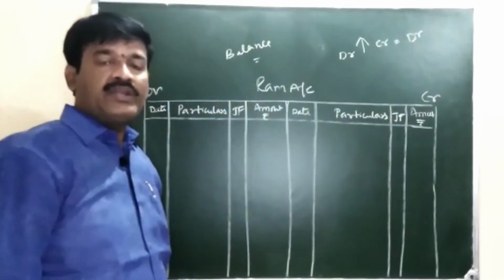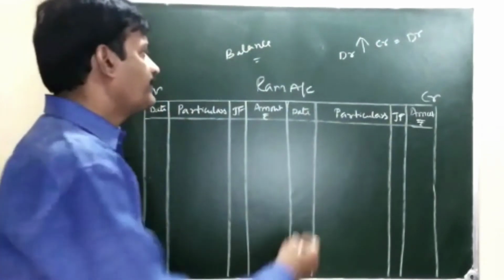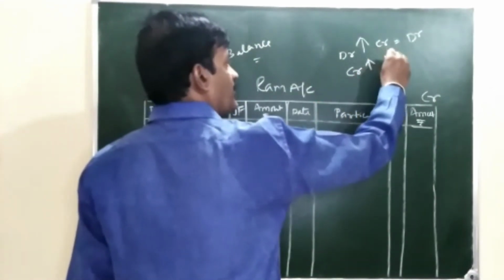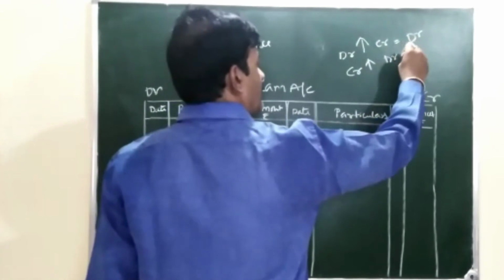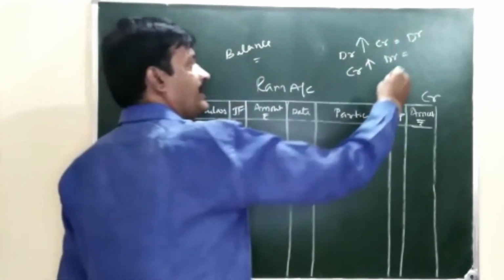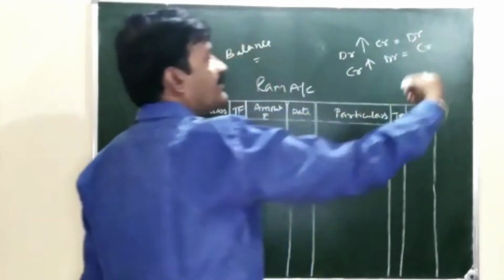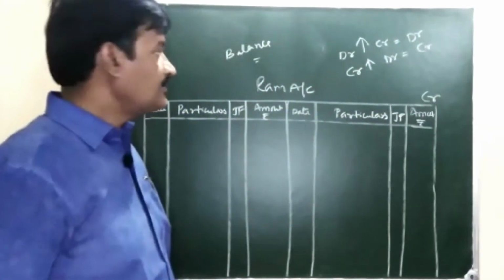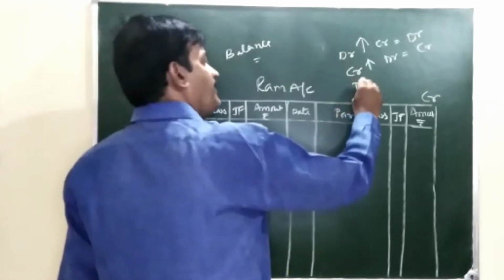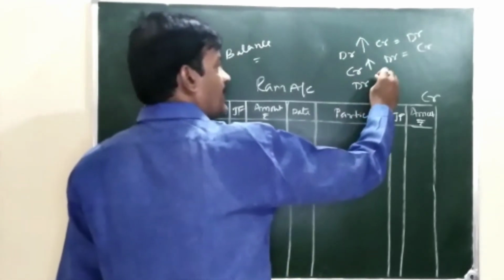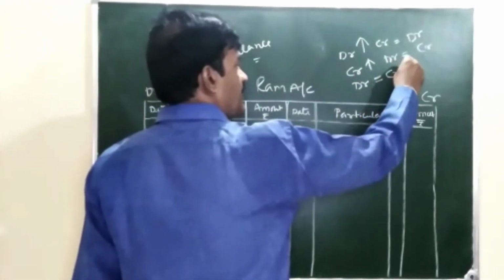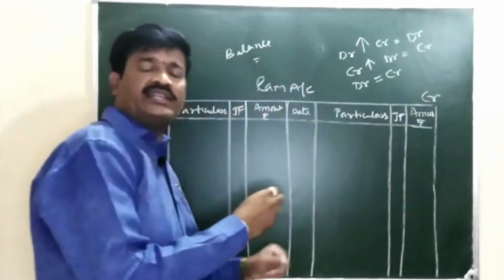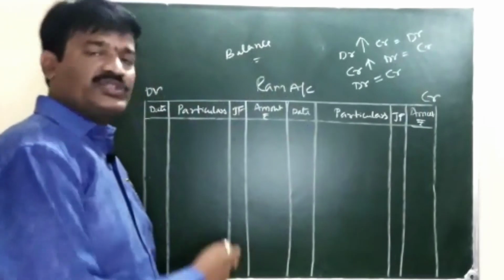A debit answer is nothing but a debit balance. If the credit total is more than the debit total, then we get a credit answer. A credit answer is nothing but a credit balance. If the debit total is equal to the credit total, what does it mean? It means the account is settled, the account is closed.